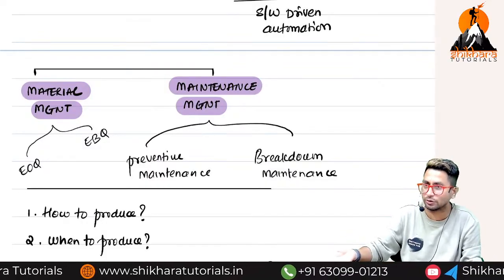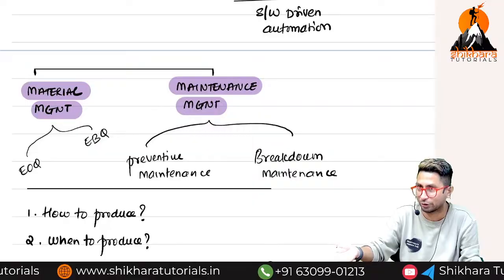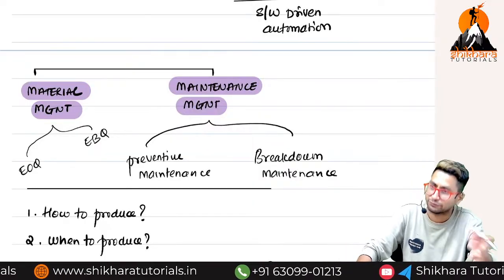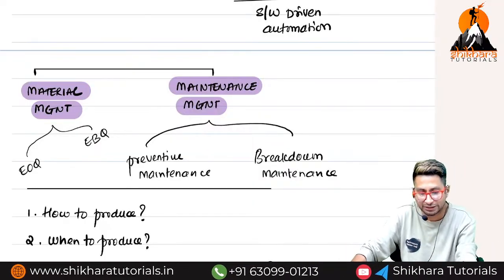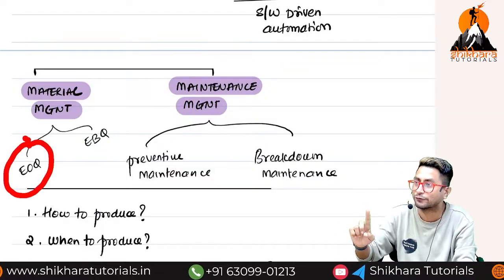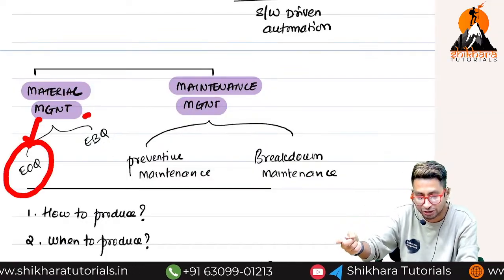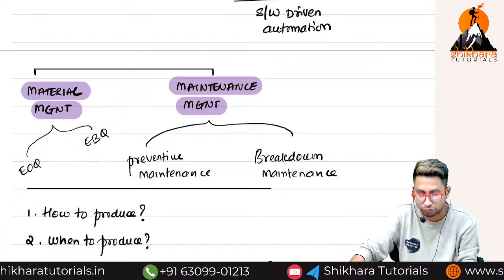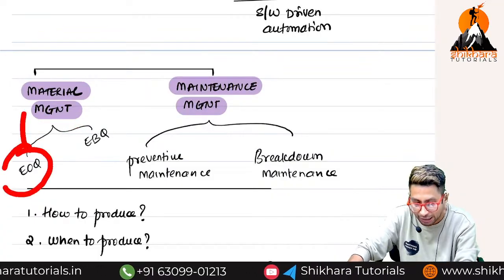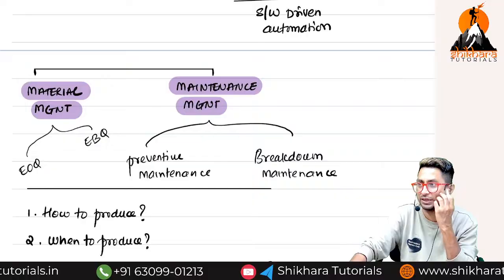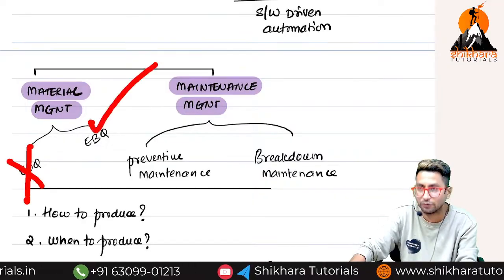Same formula, 2AO by C, here also we have the same formula, 2AO by C. But the way we analyze is from what point of view? Orders point of view, and this is from the production point of view. So first EOQ is always there. After EOQ only EBQ will come. Why? Without having orders, how will I produce?